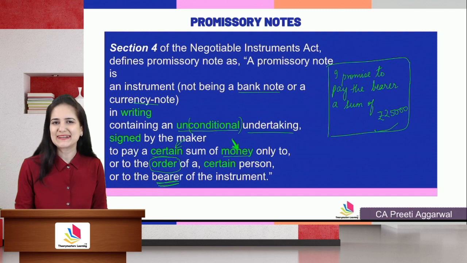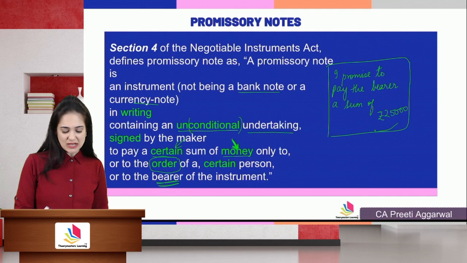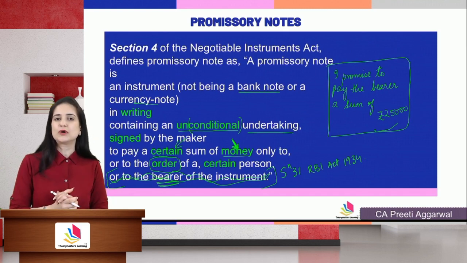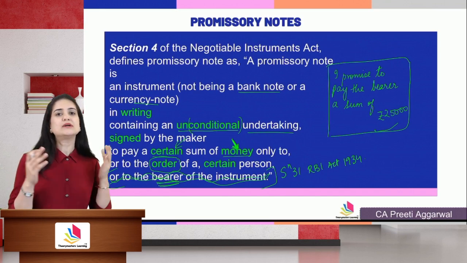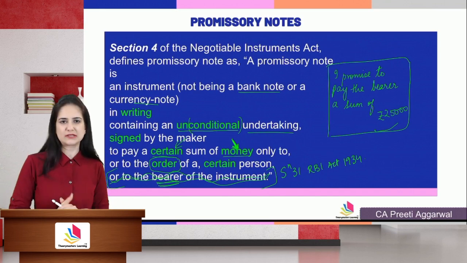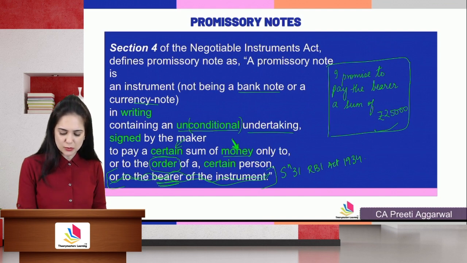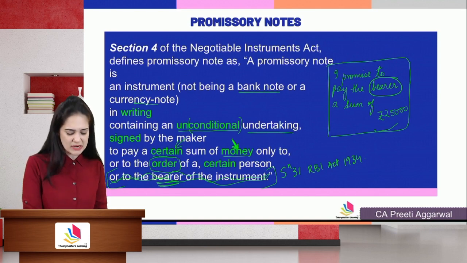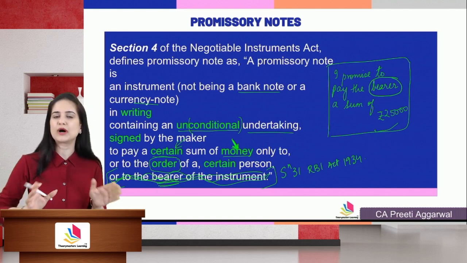Ma'am, but you just said that we cannot issue a bearer promissory note. Yes, students, this part of the definition is redundant, because after section 31 of the RBI Act 1934, only the central government or the RBI can issue currency notes. That is why you cannot use the word bearer in a promissory note. But ma'am, it is written in the definition. This part has become redundant. I think they have forgotten to amend the definition.